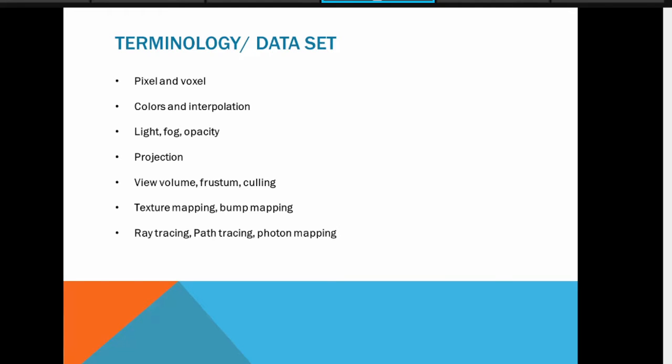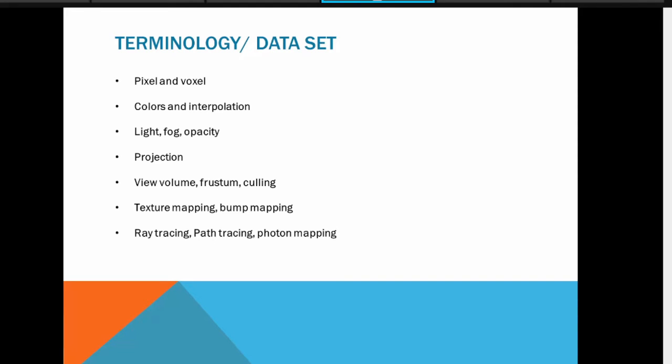As you know, the skin of an orange fruit is not a plain skin. There are different pits and holes available on that skin. So how to represent it using 3D modeling? The bump mapping concept is used there. Ray tracing is used to trace the ray and calculate the exact intensity value and color value on that object.